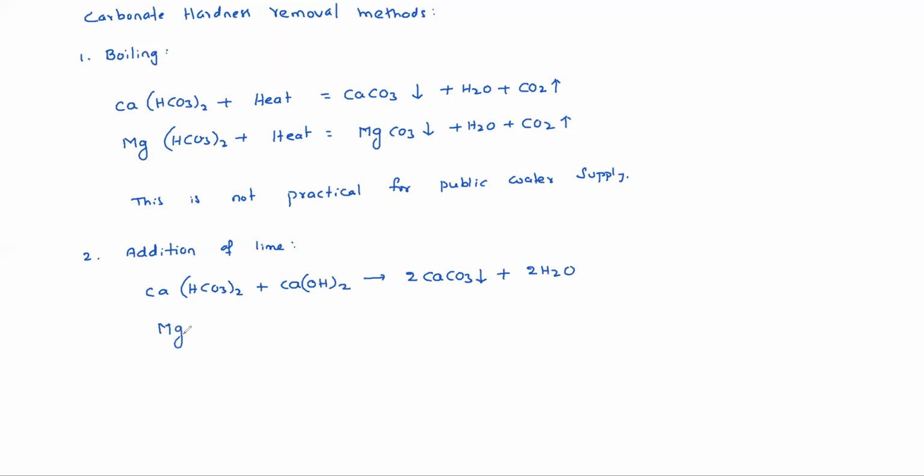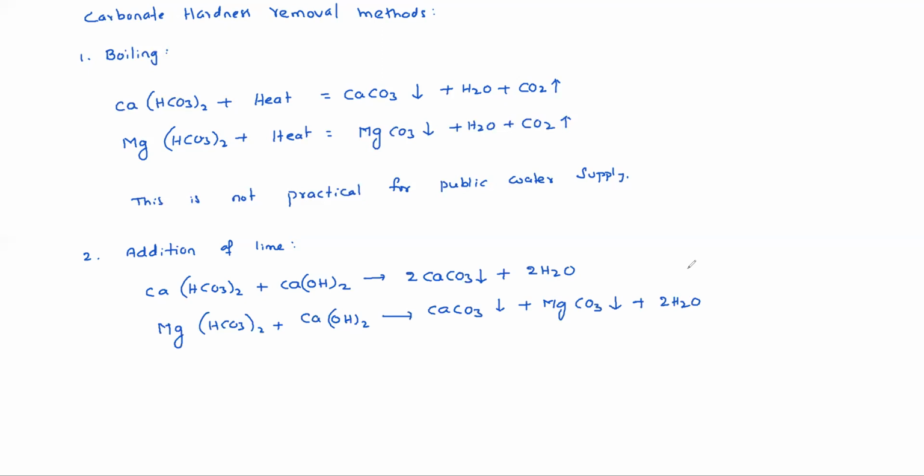Similarly, Mg(HCO3)2 plus Ca(OH)2 gives rise to CaCO3, which gets precipitated, MgCO3 also gets precipitated, plus H2O. So like this, by adding lime also we can remove the carbonate hardness. These are the two methods, boiling and addition of lime. Next, coming to non-carbonate hardness or permanent hardness removal methods.